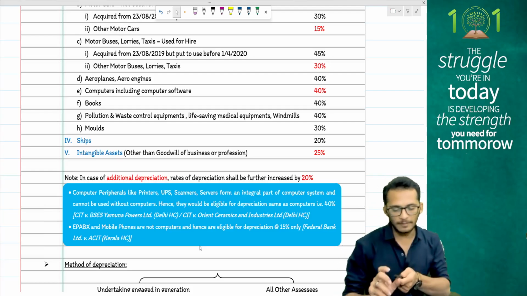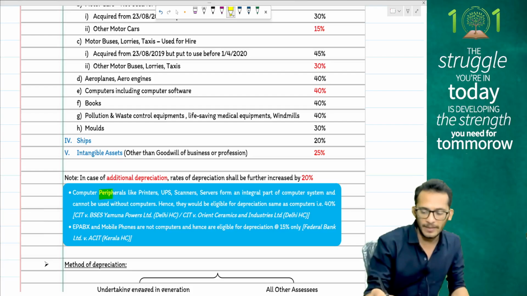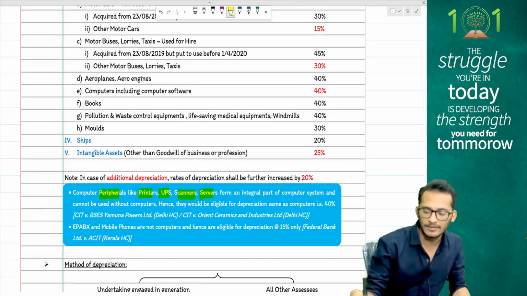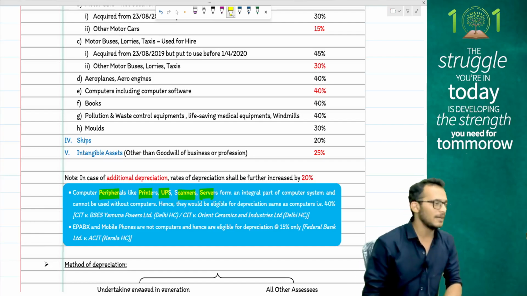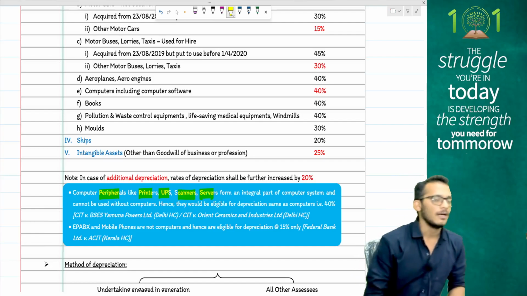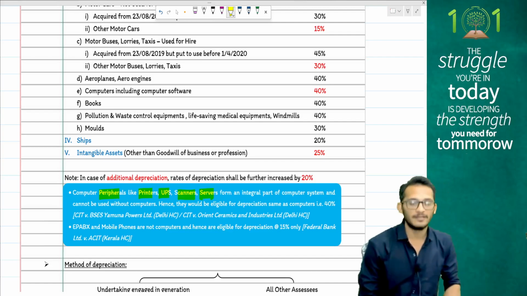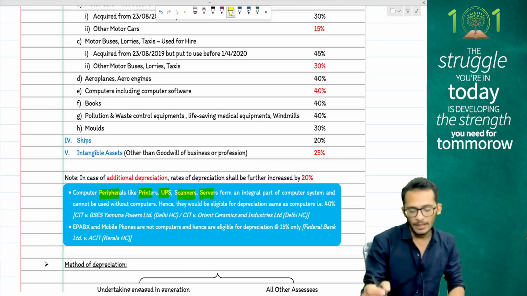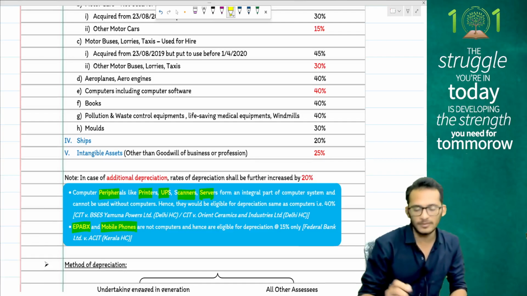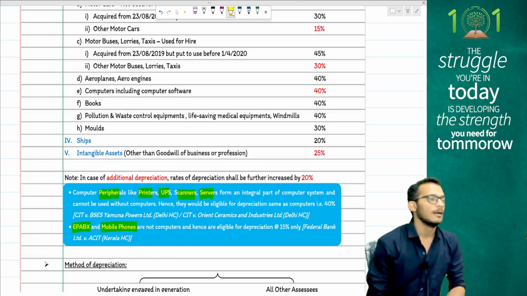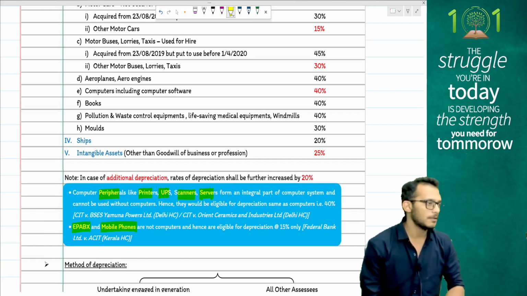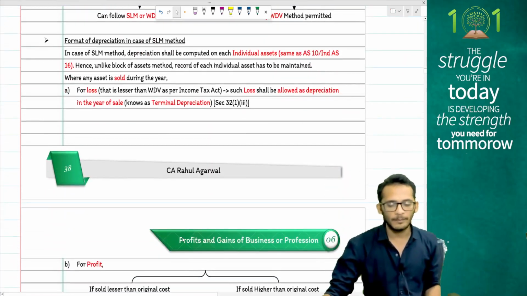Before you start depreciation, people, one thing to be kept in mind: computer peripherals like printers, UPS, scanners, servers are the same as computers, which is 40%. Computer software also gets 40%. EPABX and mobile phones are not computers, and therefore they get plant and machinery depreciation of 15%.